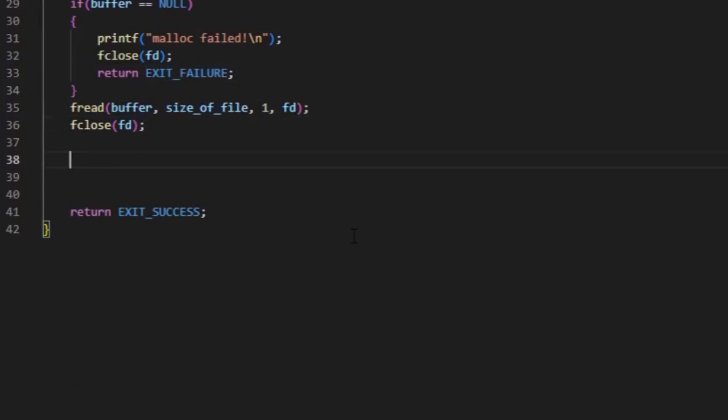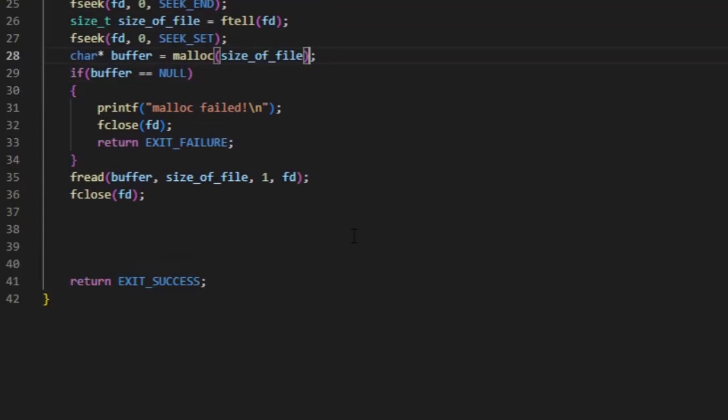Now we have to compile it. Also, since we are reading this as a string, we need to allocate size of file plus 1 because we have to null terminate it. So again, after reading is done, buffer at size of file, that is the last index, equals 0. This is the null terminator.